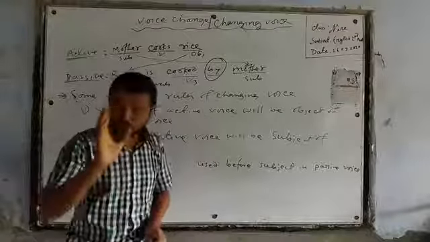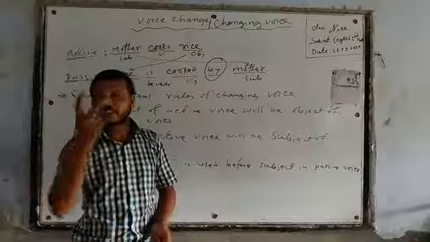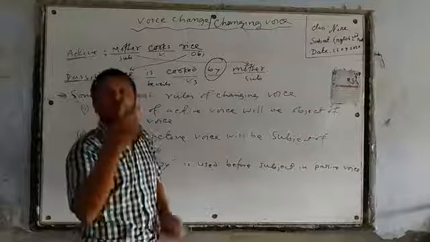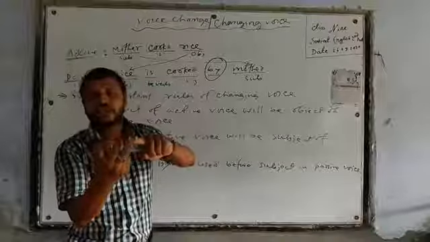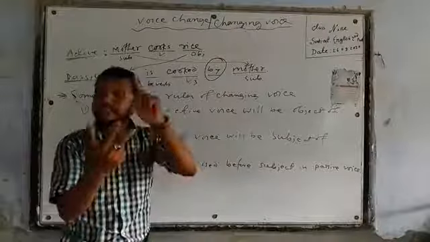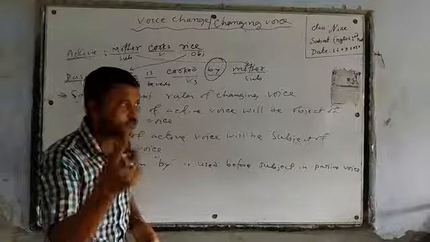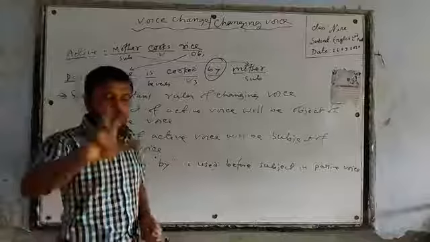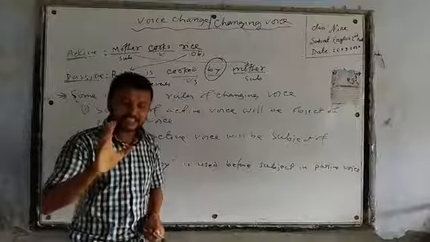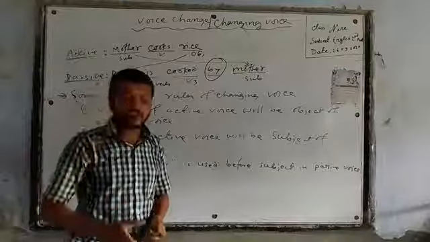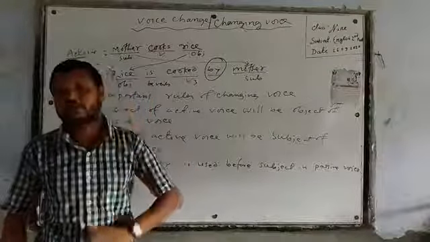And also we have learned how many kinds of voice there are. There are 2 kinds of voice. The first one is active voice and the second one is passive voice. And we have also learned the definition of active voice and passive voice. What is the definition of active voice? When the subject of the sentence is the doer or actor, the verb is active. This is the definition of active voice.